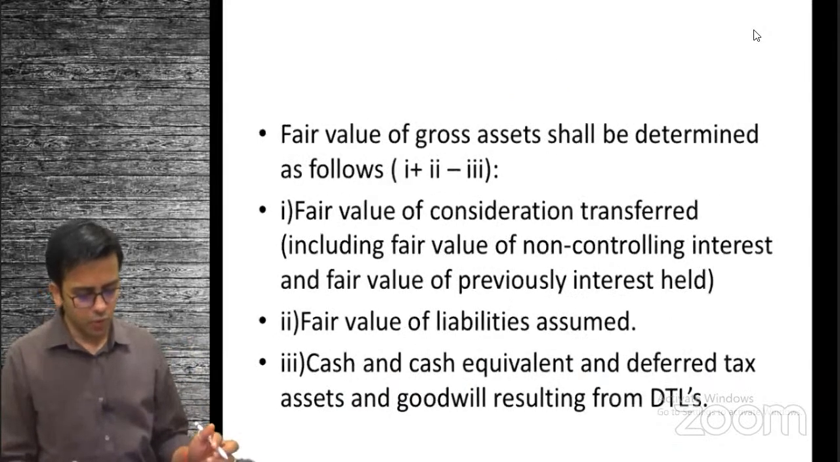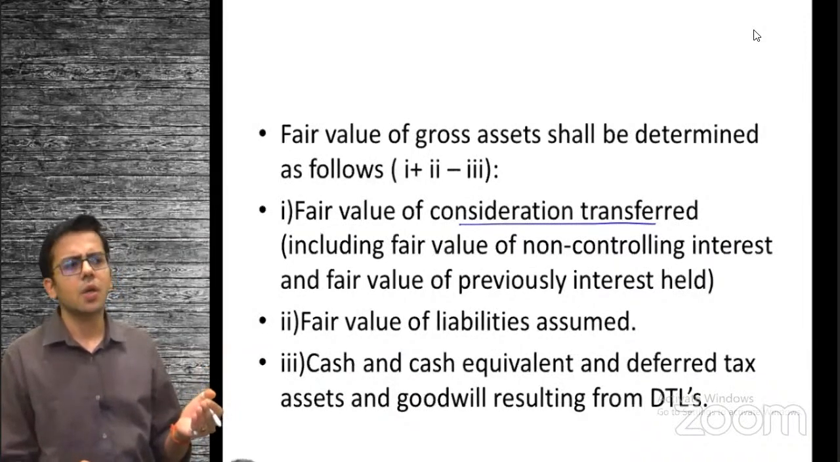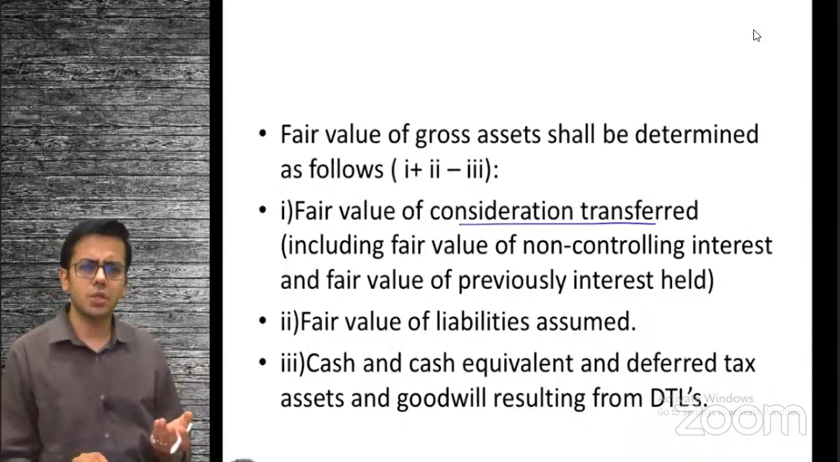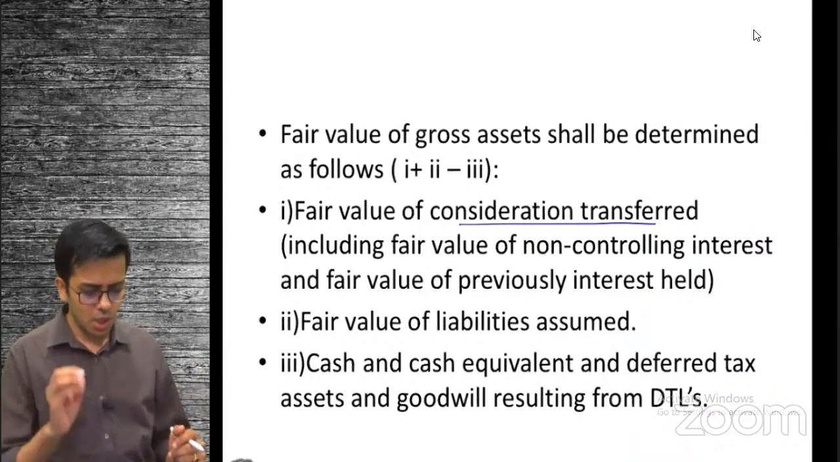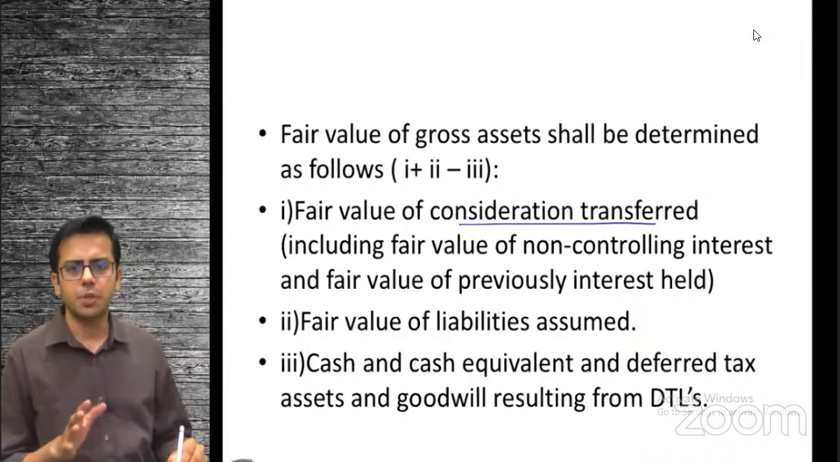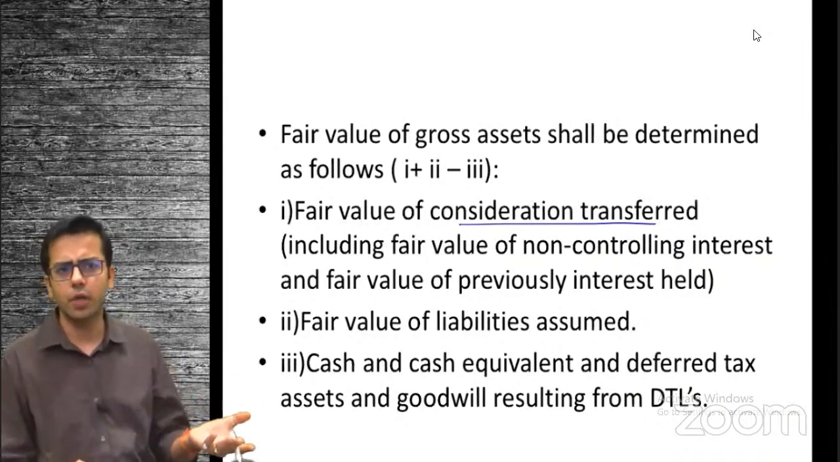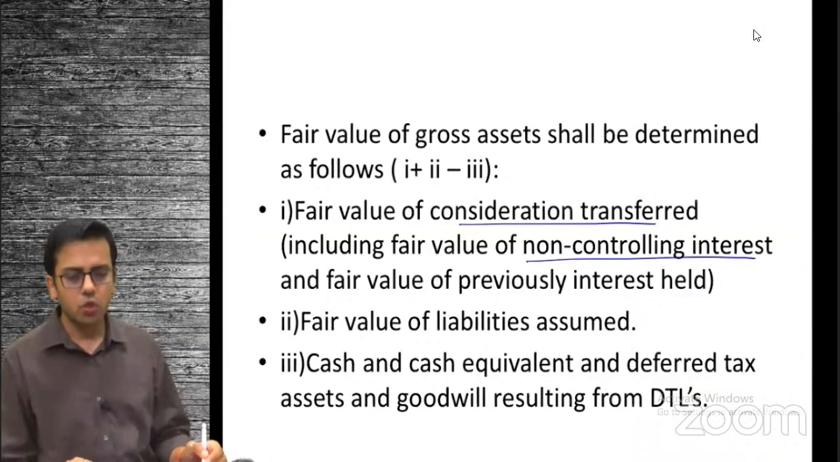We measure the fair value of the gross assets by whatever consideration we have transferred for the purchase of whatever percentage we have purchased of the entity. Let's say you have purchased 100% of the shares. For control, you may even purchase 60% of the shares. So what is the consideration that you have paid to purchase these shares? Plus, if you have purchased 60%, the remaining 40% are with other shareholders who don't have control. We call them non-controlling interest. So what is the fair value of those non-controlling interests?